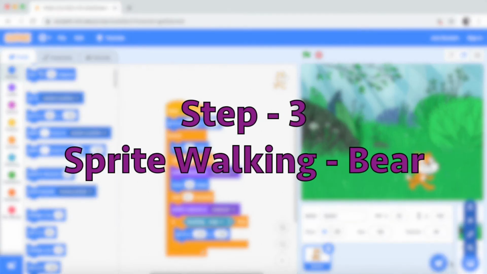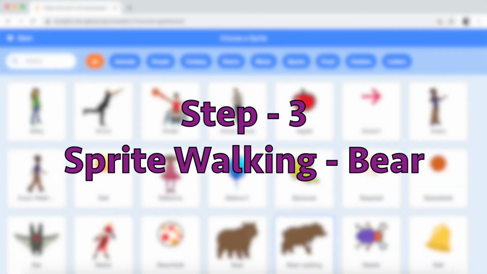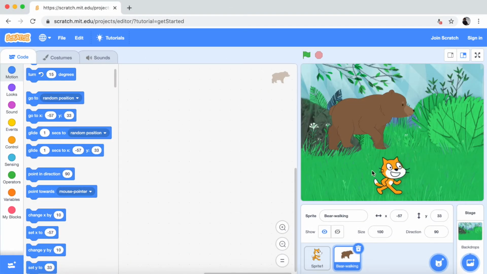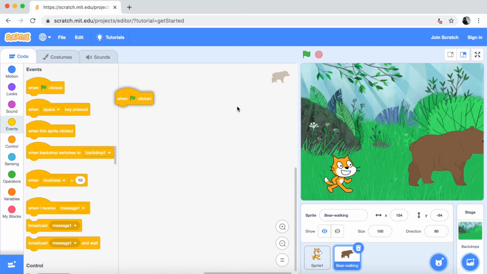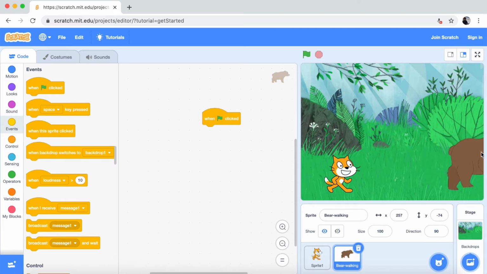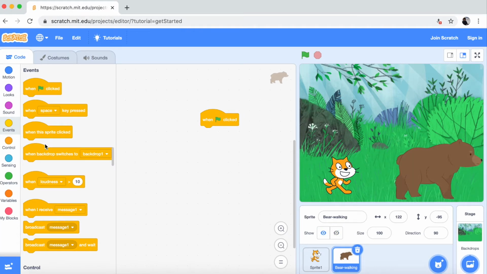The next part is to bring in the bear, and then just make it walk as well. First go to events, and flag clicked, and the bear should come from the right side. So first let's make it point in the direction of the cat.